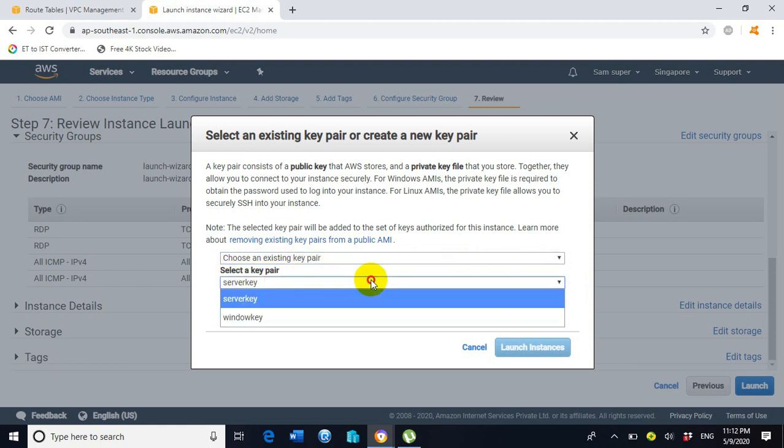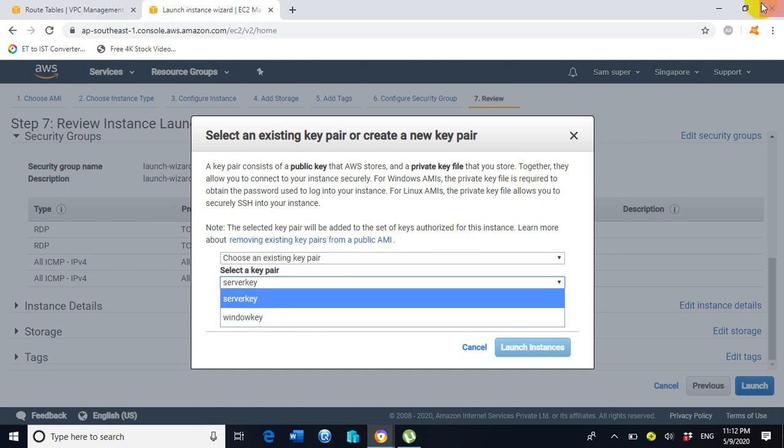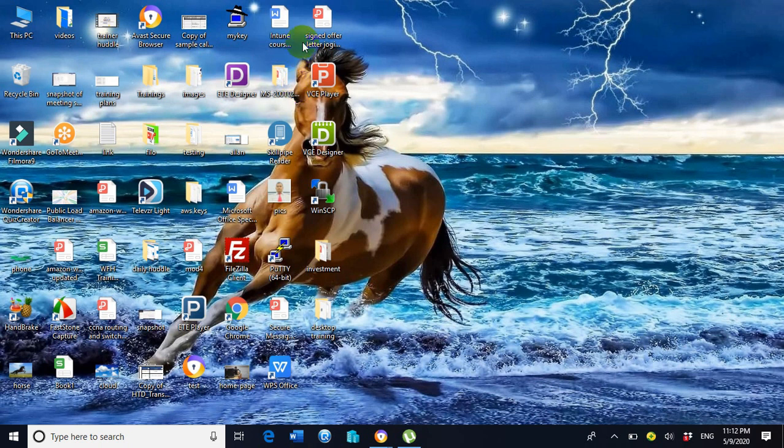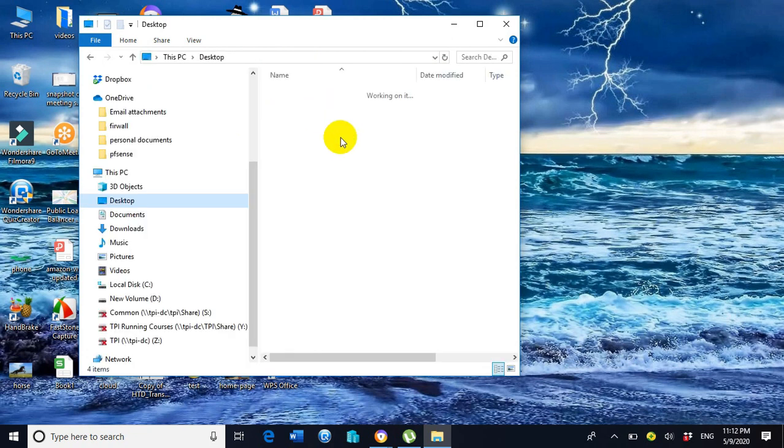Select a key pair. So I will select a key pair here, Windows key. Let me first check whether this Windows key is available or not, or whether I saved it in the proper location or not. Click on AWS key, which is the location where I think I saved this key.